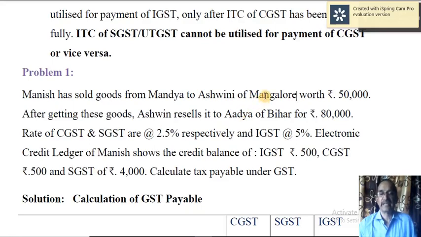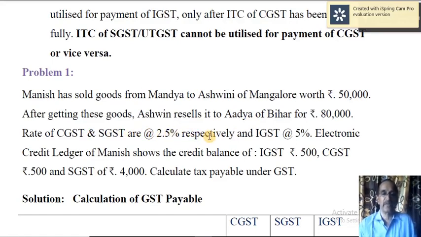So in the first case, CGST and SGST are applicable, whereas in the second case, IGST is applicable because it is an interstate sale. Rates of CGST and SGST are 2.5% respectively.